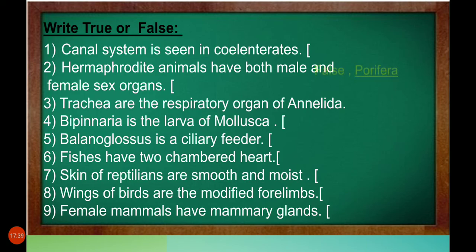True or false? False. It is seen in porifera. You have to write false and you have to write the correct answer also. Okay, students? Yes. Hermaphrodite animals have both male and female sex organs. Is it true? True.